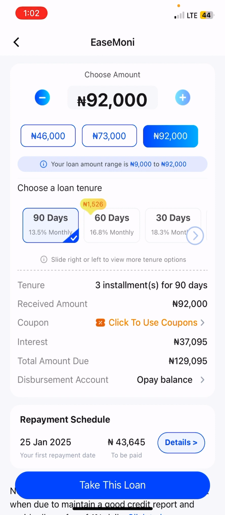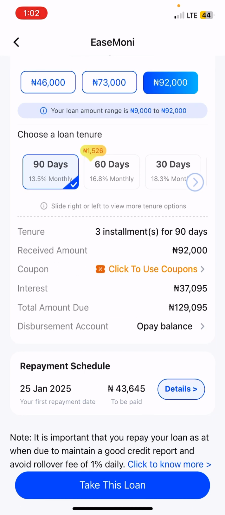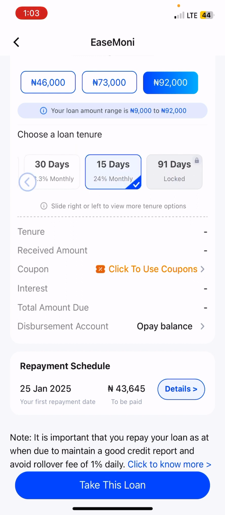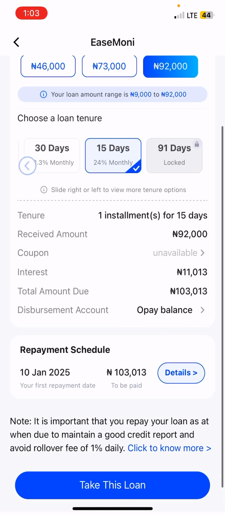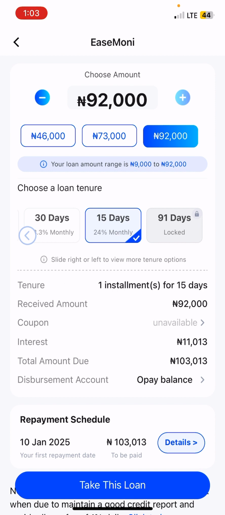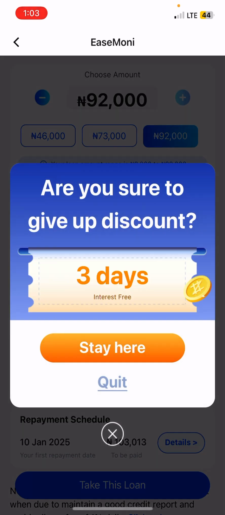So let's look at the interest rate. Within 90 days, you are getting 13.5% monthly. So the interest will be 37,000 naira, and you have to complete 192,000 in 90 days, which is pretty good. Then also let's look at the 15 days. That means if we pay this money in 15 days, we are paying back 11,000 naira interest, which is also all right. I will advise, just like I said, it is advisable to use this loan for business, so that as soon as you are using it for business, you are able to pay back.